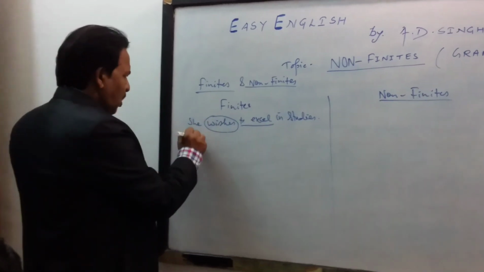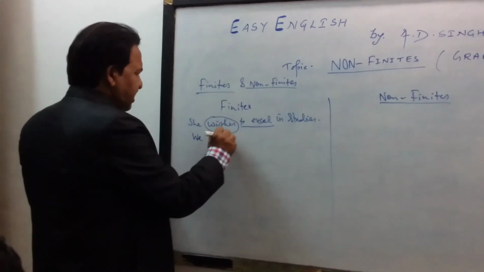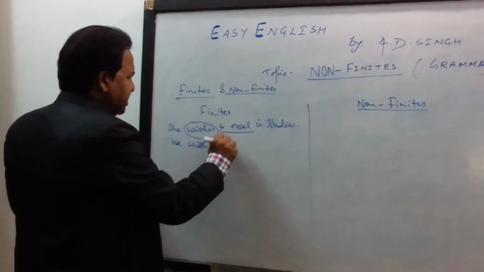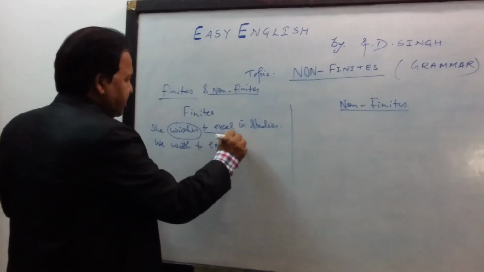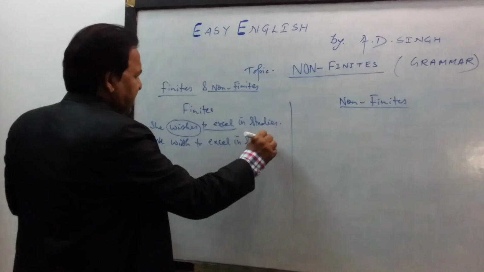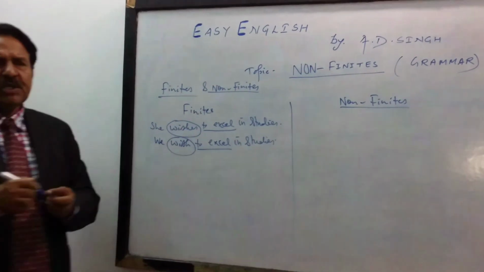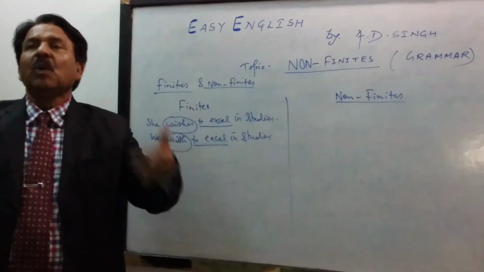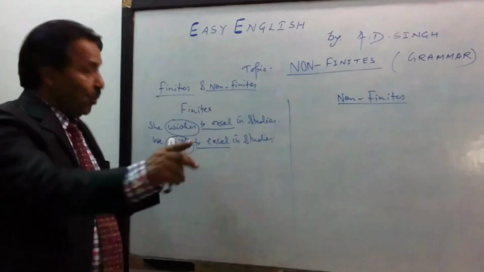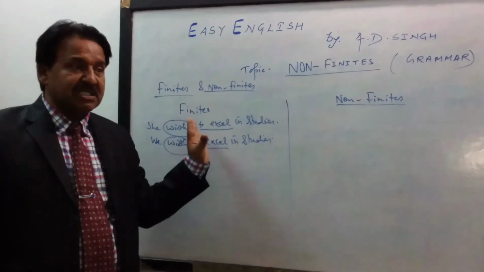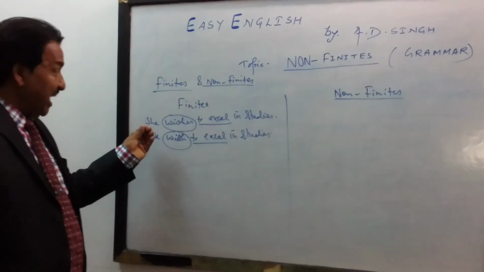We wish to excel in studies. To excel doesn't change. Which one is changing? Wish is changing.